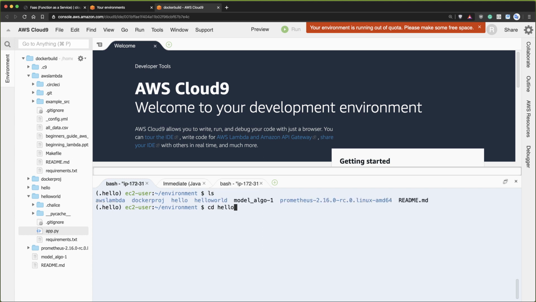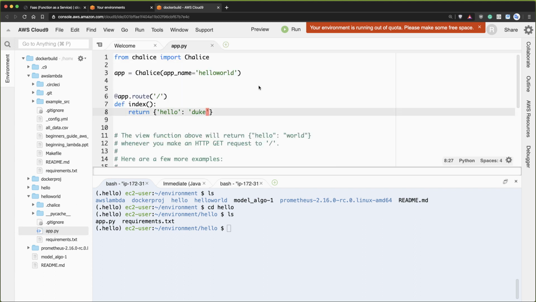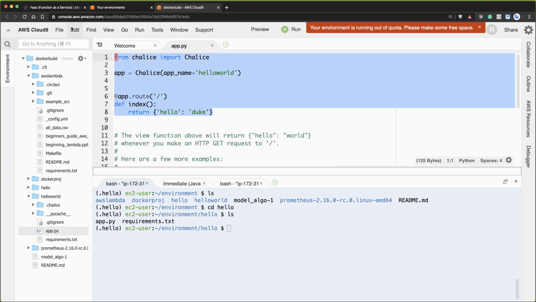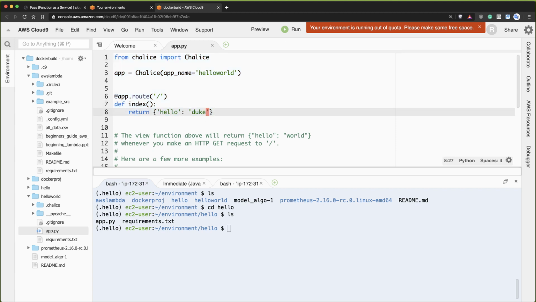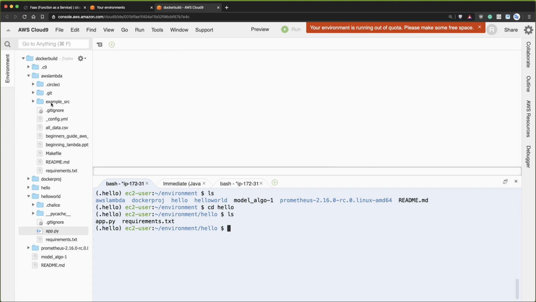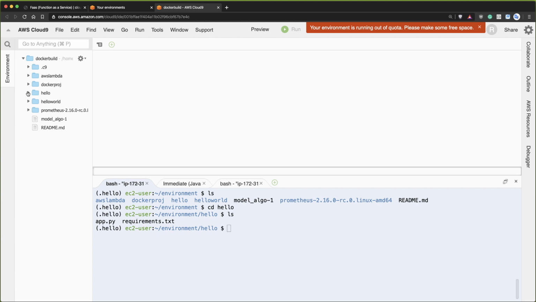And if I cd into there, again it looks a little bit like App Engine, where if I just open this up, you can see it creates this really simple web app for me like this. Now, I think I'm in the wrong directory. Let me go to this one, hello.